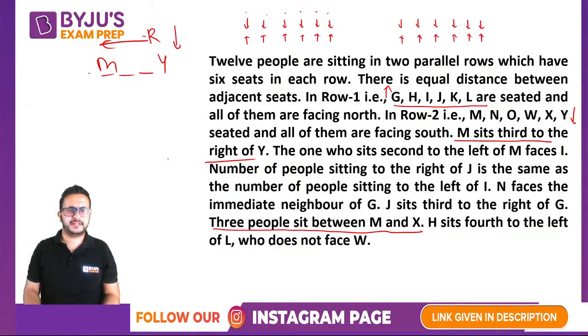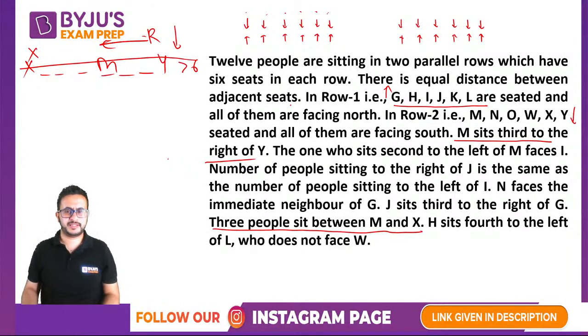Three people between M and X, if we take this side, then the number of people will exceed 6. There are 6 people in each of these rows. So that means X cannot be on the right hand side. X right side में नहीं होगा, X left side में ही होगा.